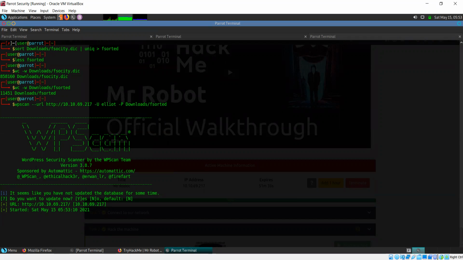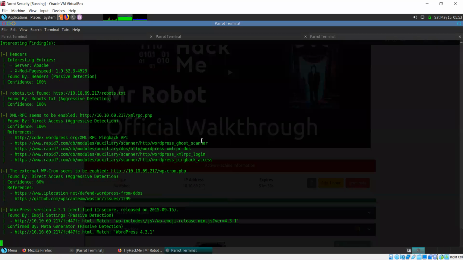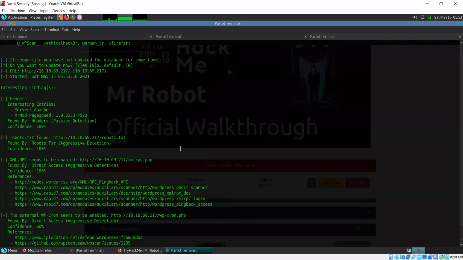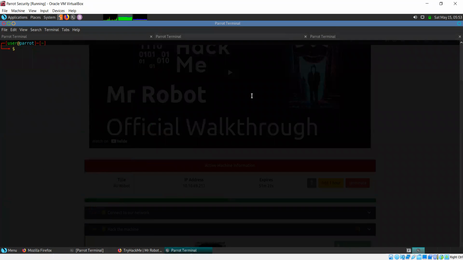So of course, if we are giving a path, we have to give small letter p, no? No, it's capital P. If you look at the syntax itself, if I come to the help menu for this, I'll see that there is capital U and capital P. Just give me a minute, I'll show you that.